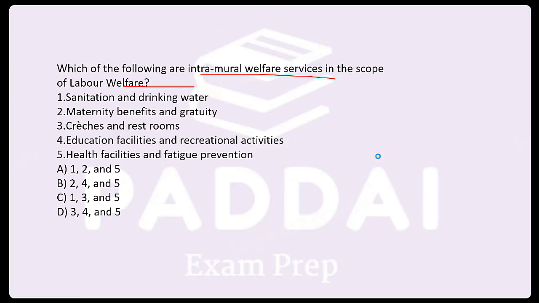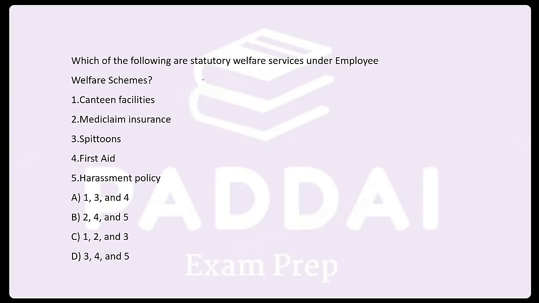Okay, so the answer for this is option C: sanitation, crèche, health, and facilities for fatigue prevention. These all are intramural. Which of the following are statutory welfare services under the employee welfare schemes?